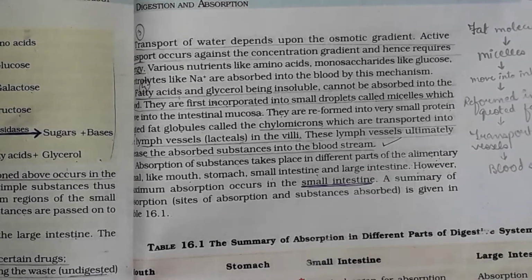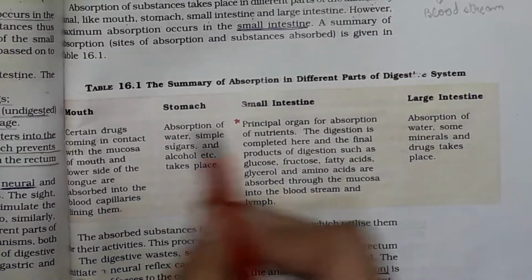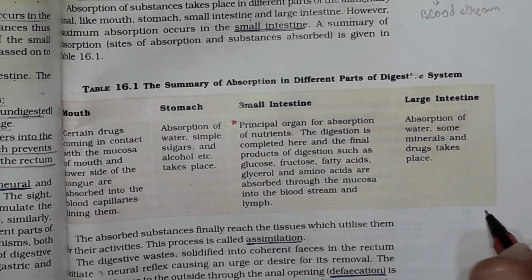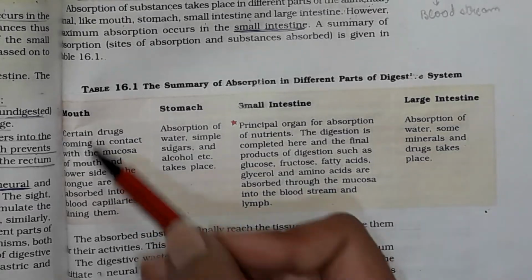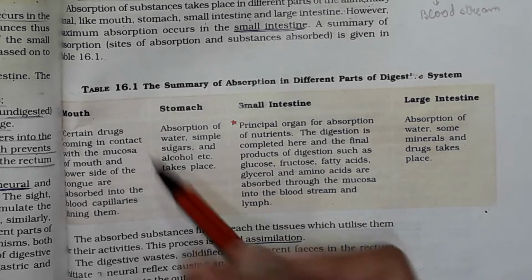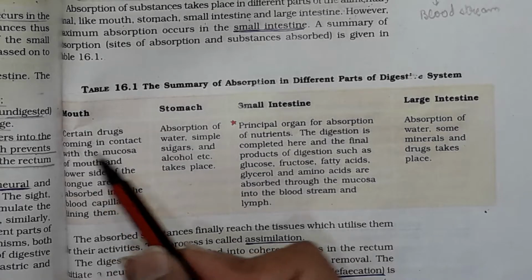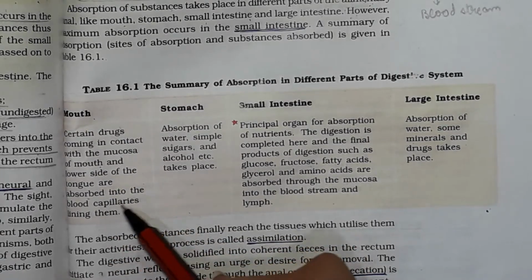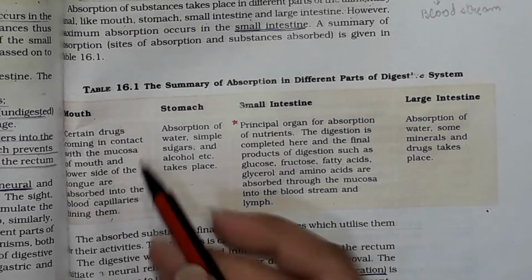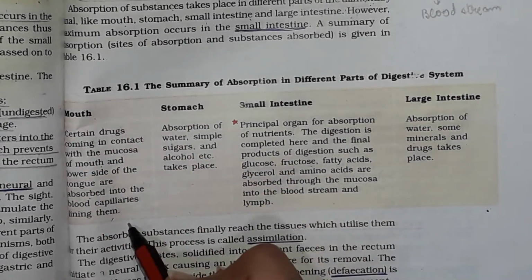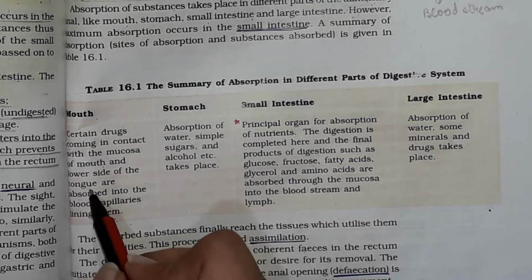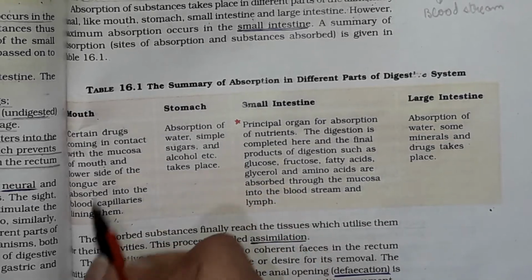That is, different sites of absorption are given below in this table. So this table will tell you what all are digested and absorbed in our body and where they are absorbed. So first of all comes the mouth. Certain drugs coming in contact with the mucosa of the mouth and the lower side of the tongue are absorbed into the blood capillary linings there. So in the mouth digestion starts, even absorption starts. This lower side of the tongue is a very important part for the absorption. So you have to remember this.